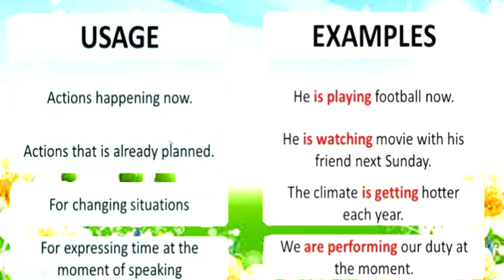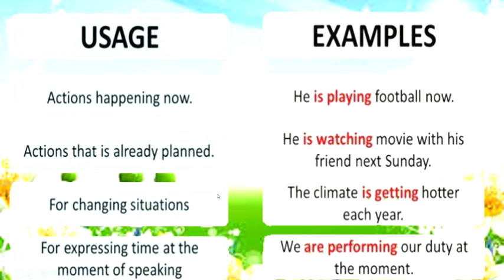We also use present continuous tense to talk about the actions that are already planned. Means when you have future commitments, when you have future planning which is sure to happen. Like he is watching a movie with his friend next Sunday.